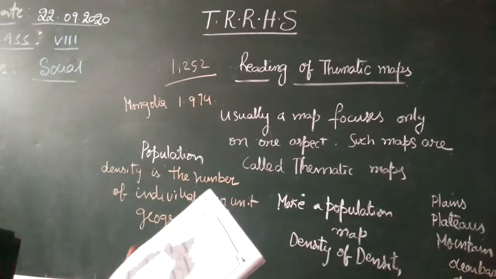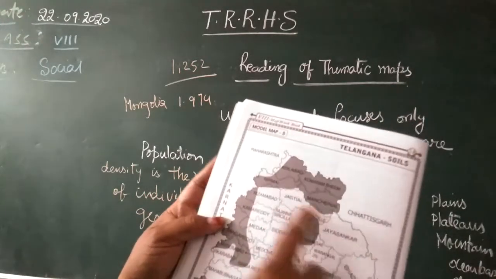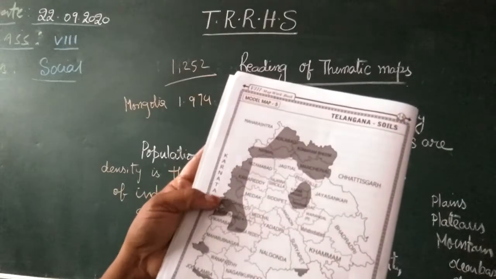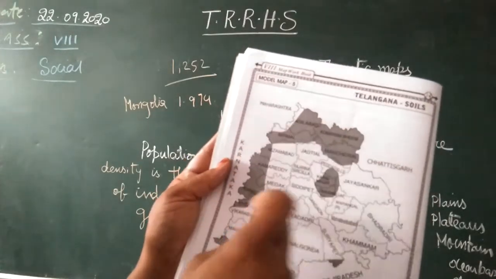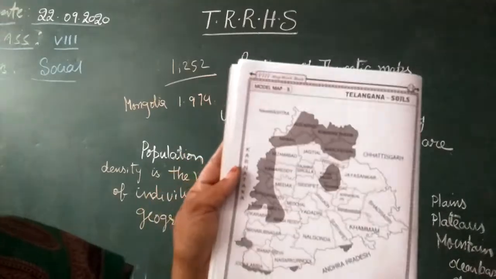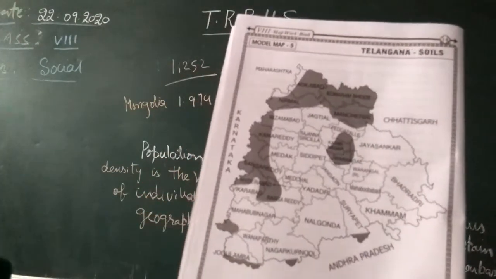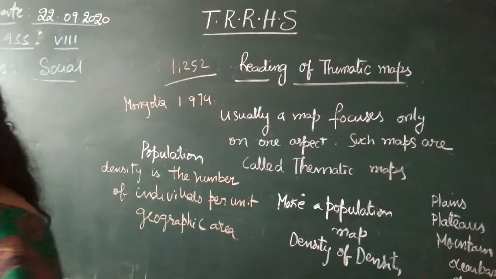Even in the soils, for example, you take Telangana soils. See, Adilabad, Nirmal, these are all red soils on the right part, and the shaded part is called black regur soil. It is very good for cotton cultivation, isn't it? Like that, different soils are there.